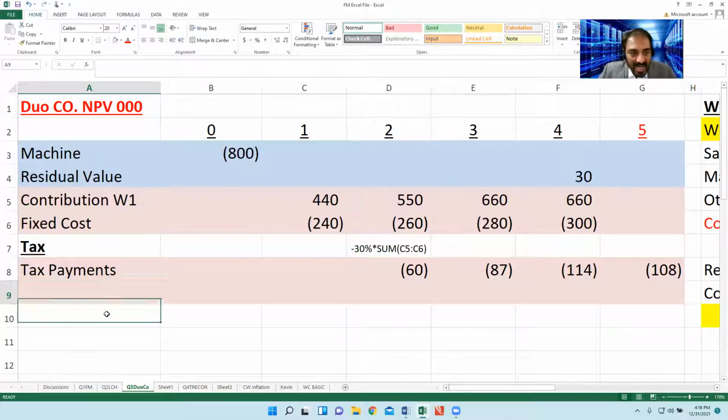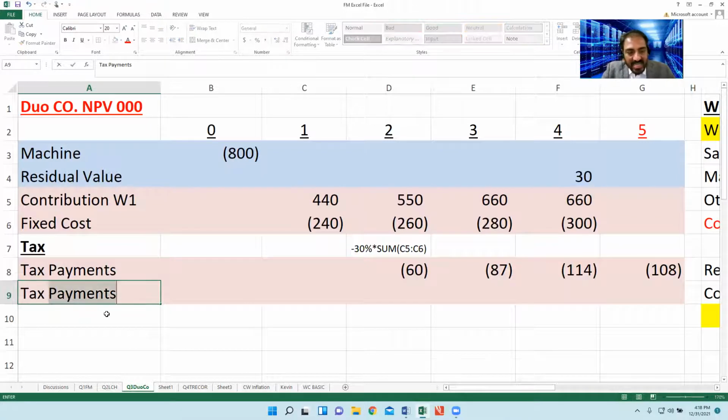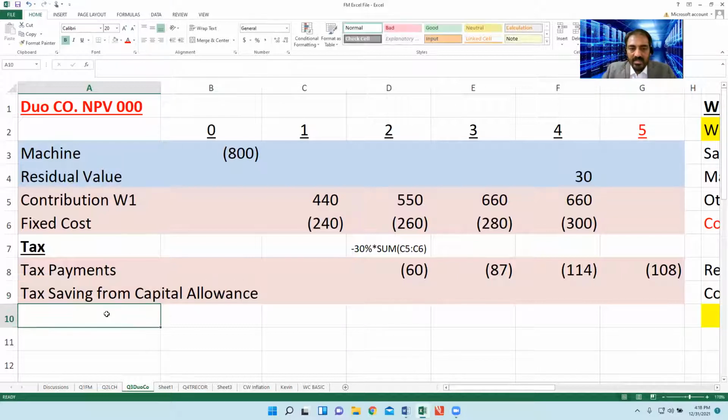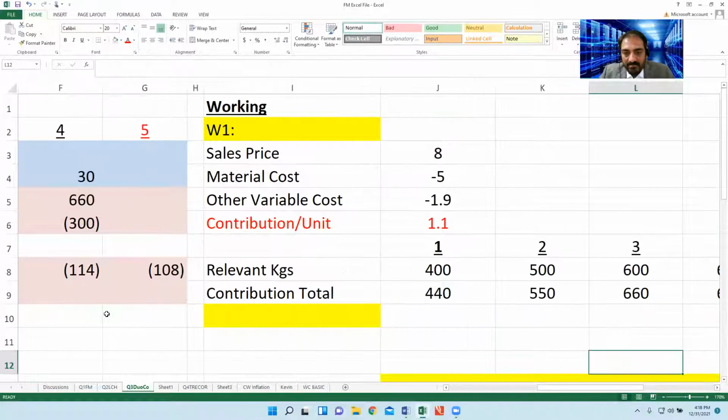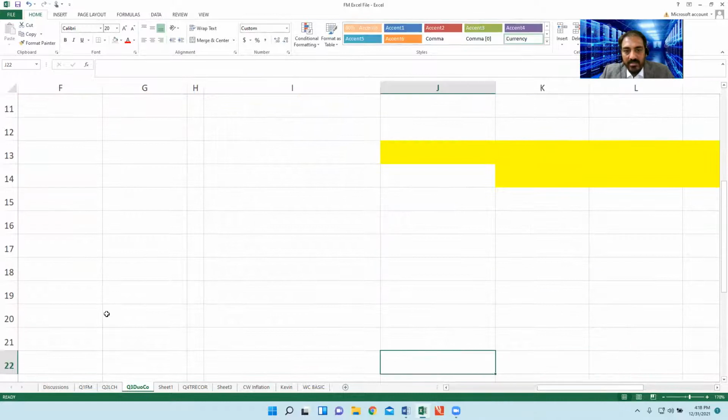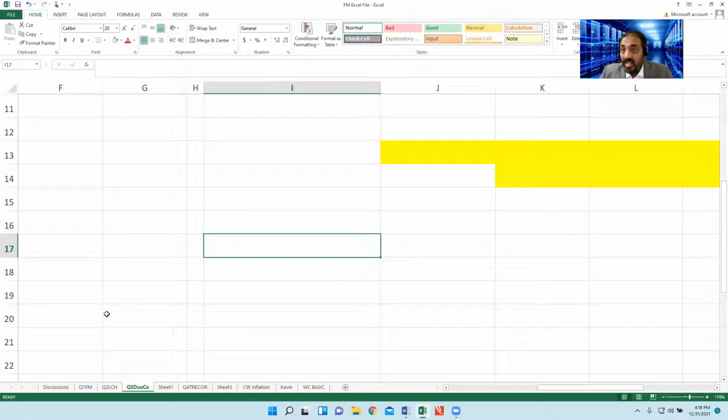I am mentioning a term: tax savings from capital allowance. Tax saving from capital allowance. Now mentioning a very important thing here. Number one, concept. Establish a concept first.